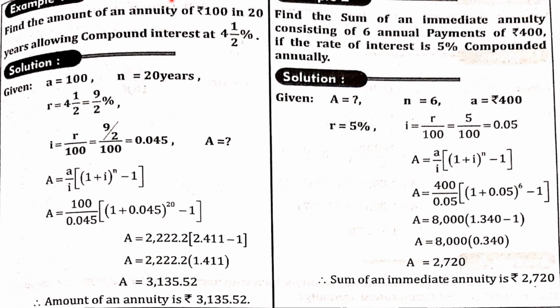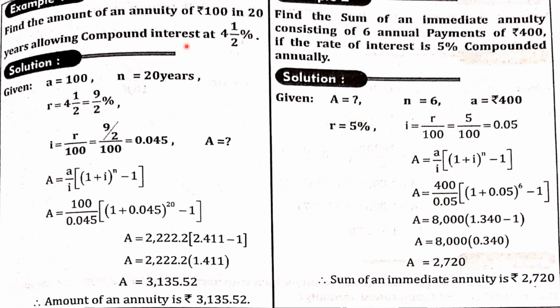Find the amount of an annuity of rupees 100 in 20 years, allowing compound interest at 4.5%. Here what they are asking is to calculate the value of the annuity.